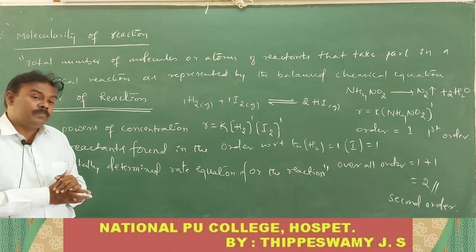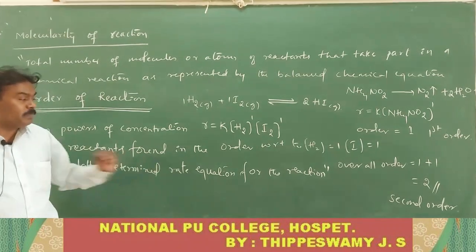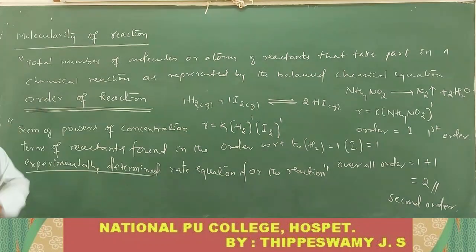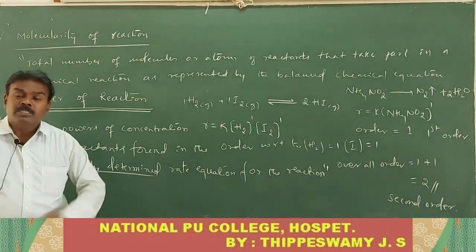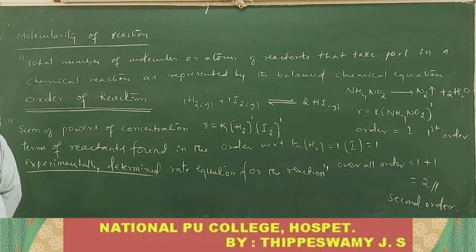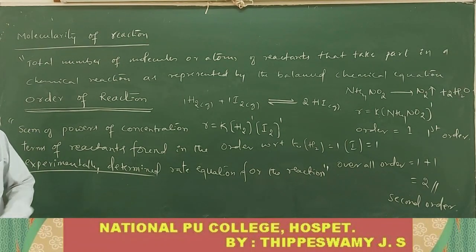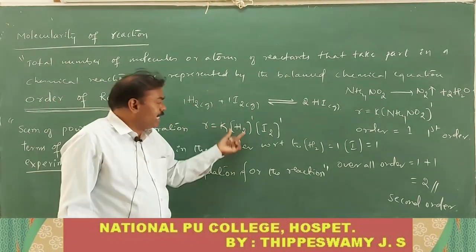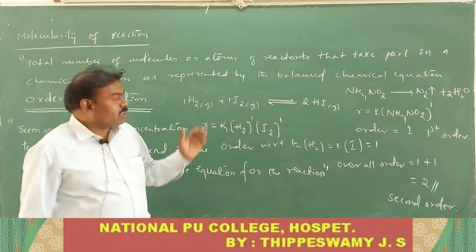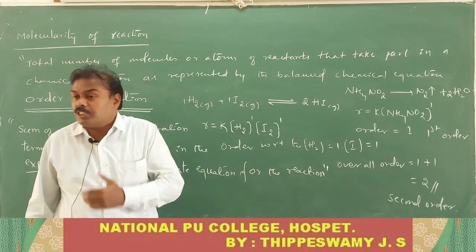But order is always obtained by means of what? The experimentally determined rate equation for the reaction. It is always obtained from the rate equation. That is the experimentally determined rate equation. Order of reaction is not theoretical. There will be some questions that arise in our mind. How is it? This is the reaction. Sir, you have written the rate equation directly. This reaction is a single step reaction only. For a single step reaction, the order of reaction is obtained from the balanced chemical equation.